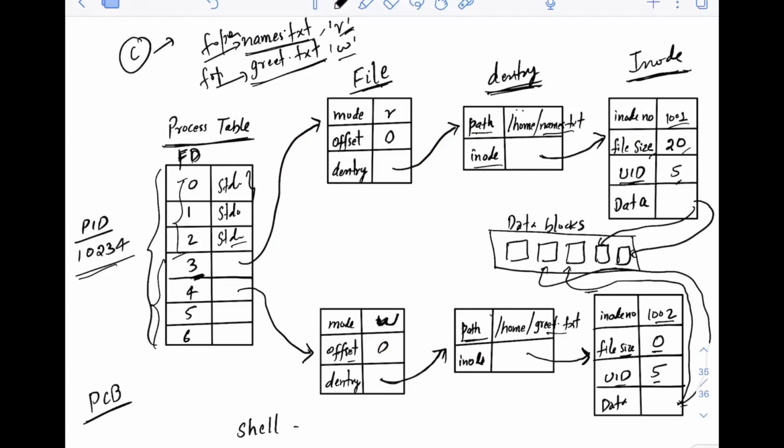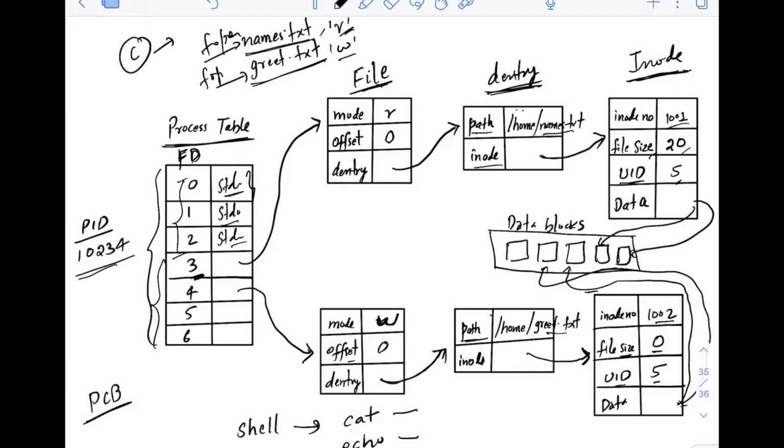In the shell also we ran the cat command and the echo command, right? Echo for writing and cat for reading. Similar things will happen in that case. But in that case, typically you can use standard input and standard output, so that will be used for the shell.